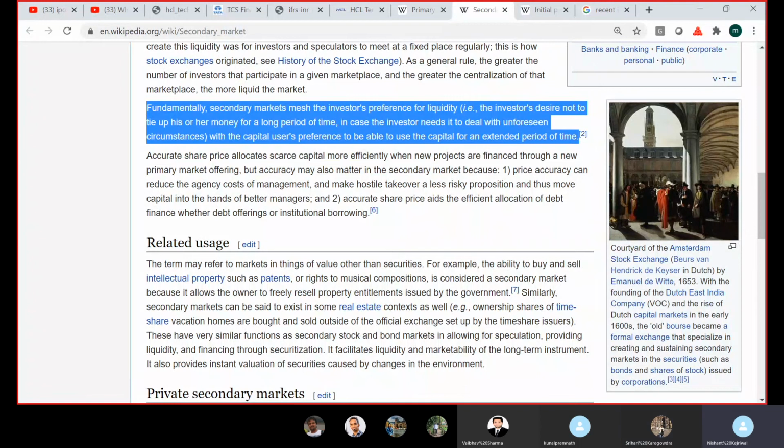The primary market is primarily 3: IPO, which is an initial public offer; FPO, which is a follow-on public offer; and offer for sale. Offer for sale will be like in the example I said, all 50 of us own 1 crore shares. The company does not need any more money. But because we 50 are shareholders of the company, we have a board and all, right? So we convince the board that, boss, out of 50, 10 of us want to sell, and we are unable to sell because it's a private limited company. So please convert this private limited company to a public limited company so that we can sell our shares.